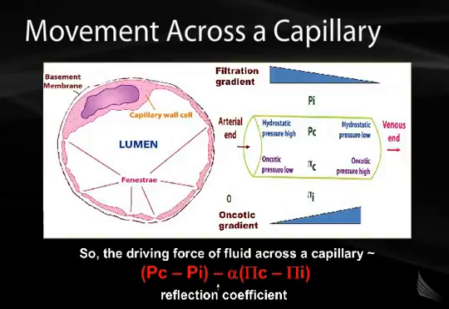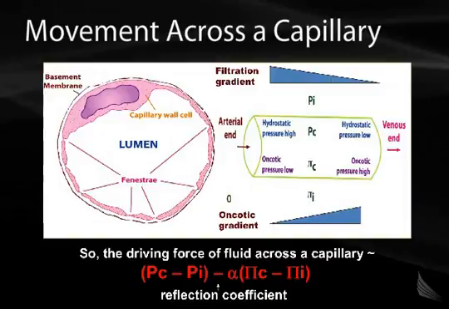Early in the course of blood flow through a segment of capillary, the oncotic pressure inside the capillary is relatively low. As fluid flows out of the capillary along its length, the oncotic pressure begins to increase. This is because fluid is lost across the capillary membrane and the relative concentrations of proteins and other large molecules inside the capillary increase.